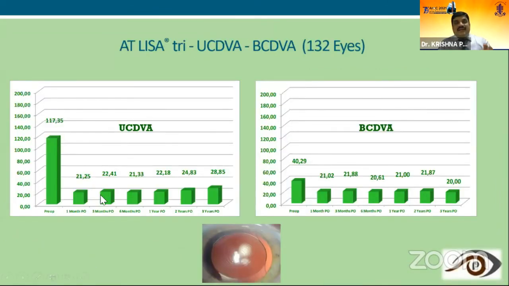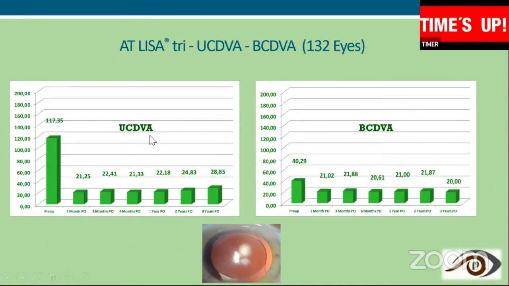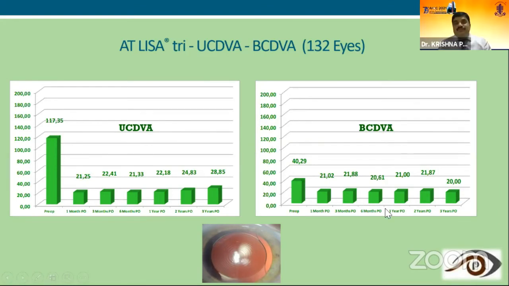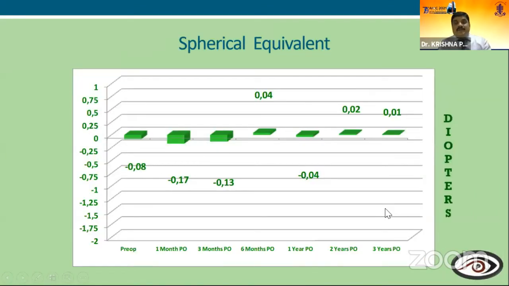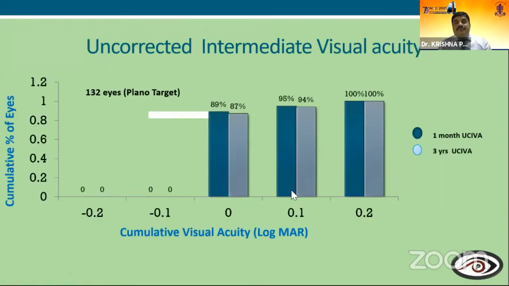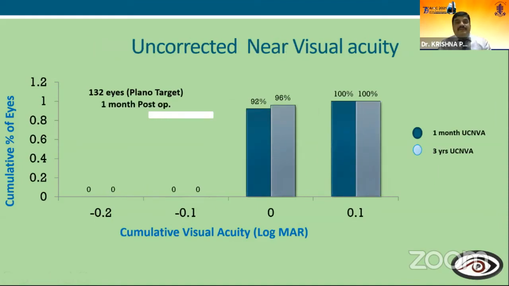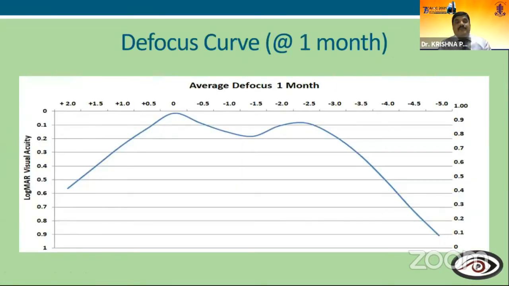This is our result of 76 patients, 132 eyes. What you can see is uncorrected and corrected distance visual acuity along with the best corrected visual acuity. You can see here at the end of 2 years, there is not much spherical equivalent, the sphere remaining in the patient. If you see the intermediate visual acuity also, it is maintaining very well. This is about the uncorrected near visual acuity. At the end of 3 years, the patient is maintaining good vision.